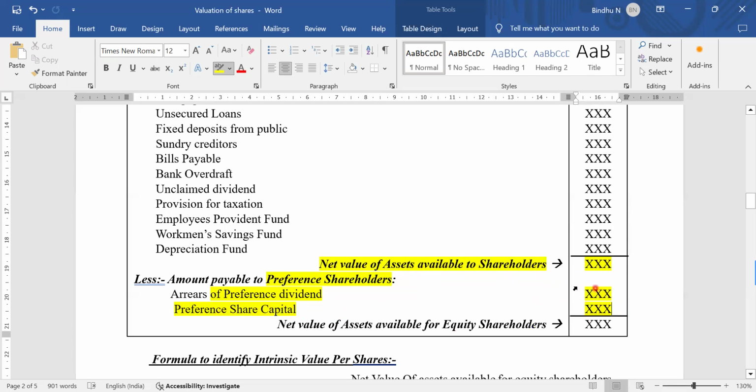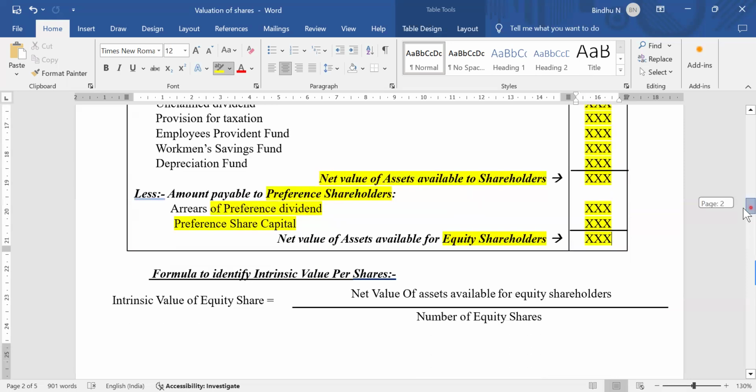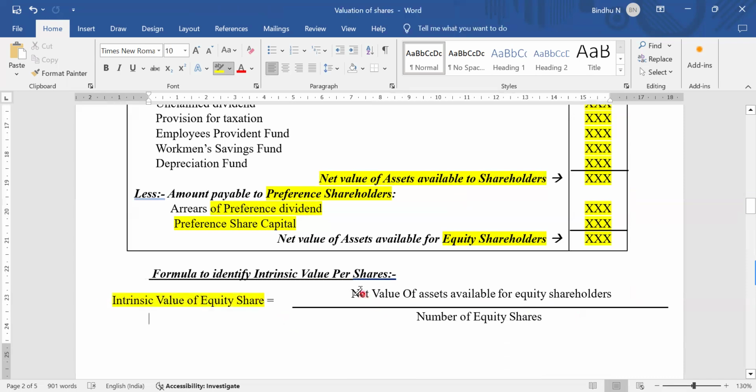After deducting both of these preference shareholders' amounts from the total for all the shareholders, I am going to get the net value of assets available to equity shareholders. Concentrate here. If you want to calculate the net asset method, we have a formula: intrinsic value of equity shares equals net asset value available to equity shareholders. Concentrate here. The amount which is going to be available to equity shareholders, that we need to consider.